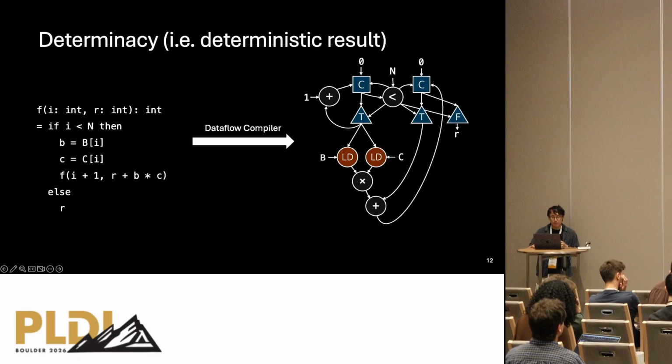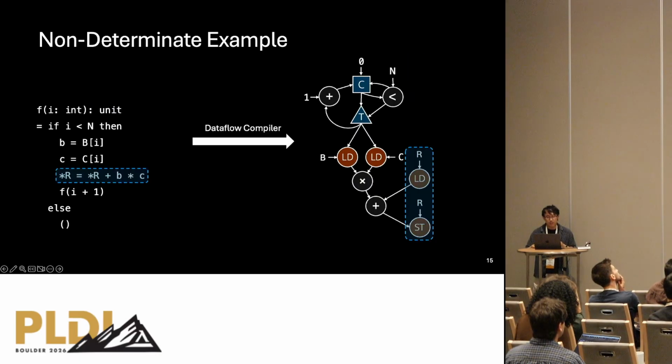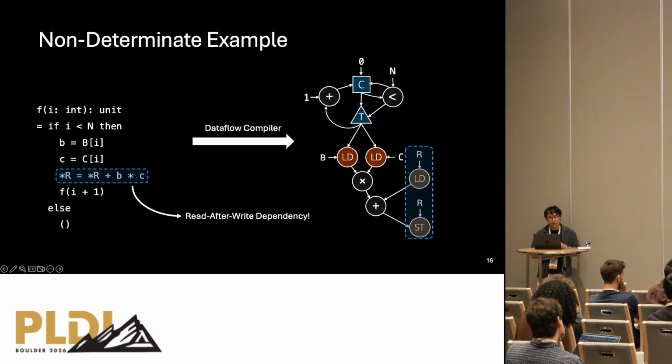To see why that's a problem, let's tweak our example a bit. First, let's remove the return value here and just make it a unit. And we also remove this accumulator argument R here as well, and replace it instead with a memory load and store. So we're basically storing and updating the results in the memory instead. But this circuit is a bit problematic because there is an implicit read after write dependency enforced by the sequential control flow that gets lost in the compiled parallel dataflow circuit. So the load in the next iteration may happen before the store in the previous iteration has finished.